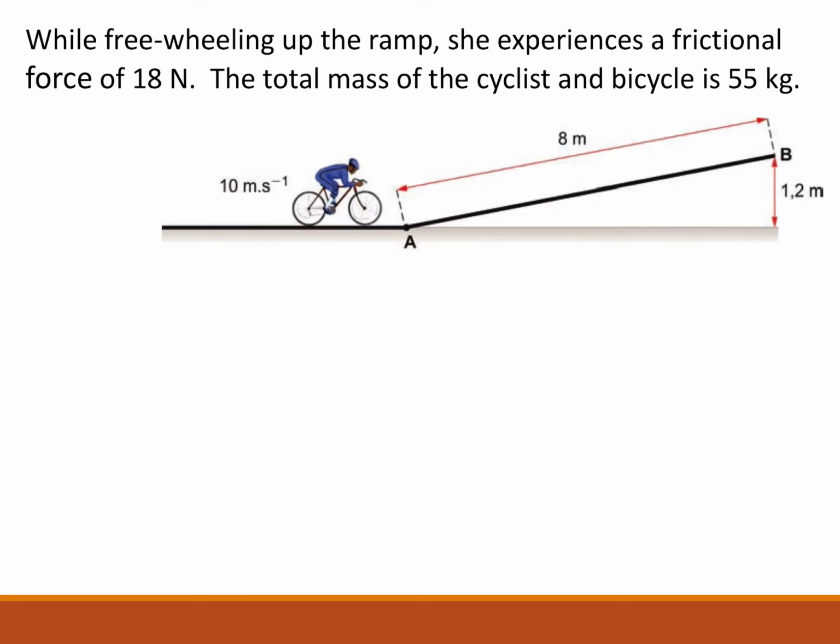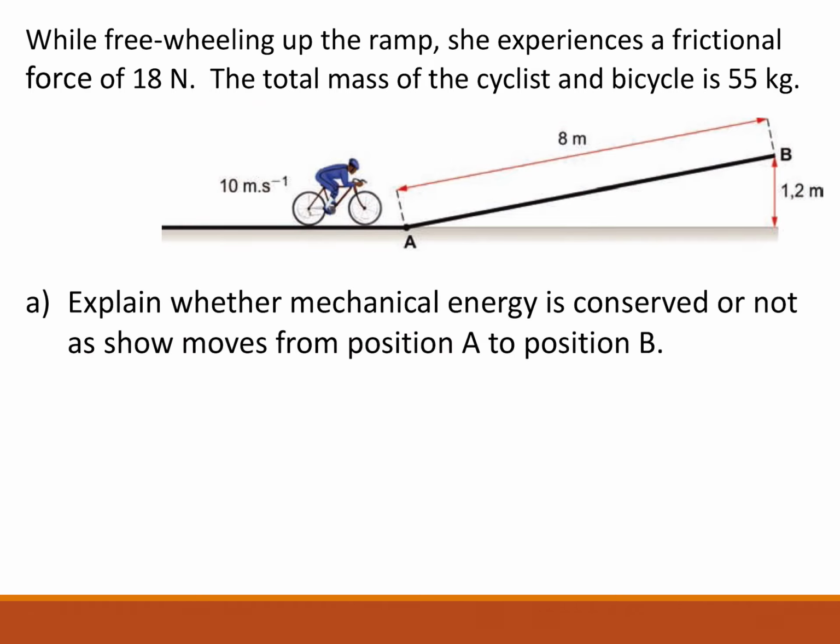While freewheeling up the ramp, she experiences a frictional force of 18. So while she's on the ramp, there's now friction. The total mass of the bicycle and the girl, 55 kilograms. So, explain whether mechanical energy is conserved or not as she moves from position A to B. Ignore the typo there, sorry.